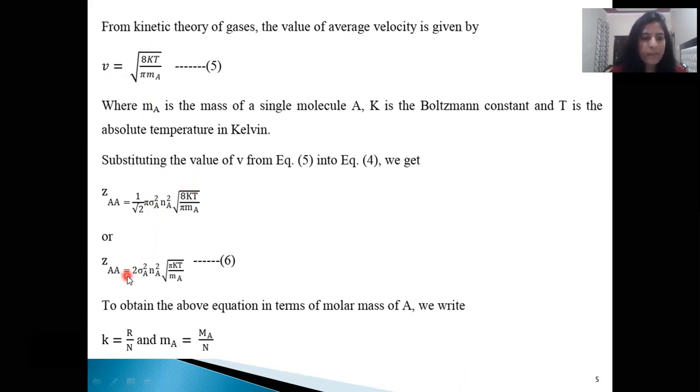On solving this, we get root of 8 is equal to 2 root 2. Root 2 of this and this root get cancelled by each other. So we get 2 sigma square A n square A under root of pi kT upon mA. To obtain the above equation in terms of molar mass of A, we write k is equal to R by N.